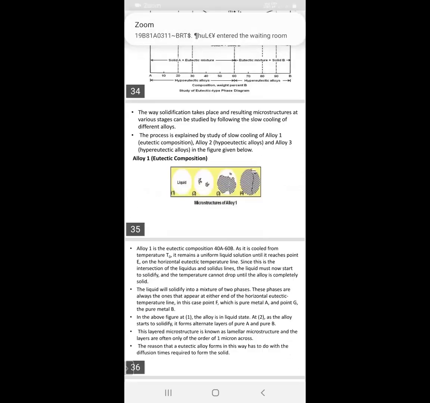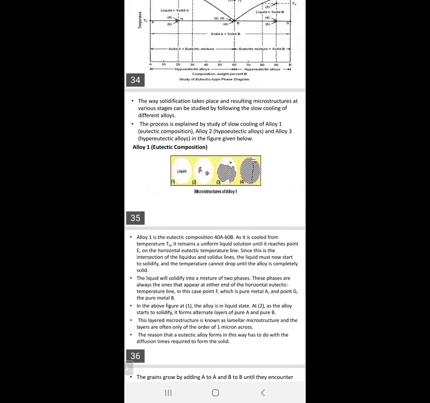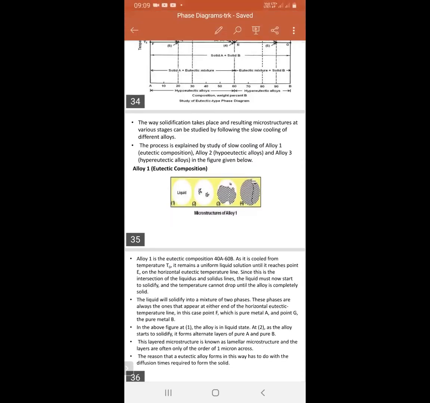Then the liquid will solidify into a mixture of two phases. These phases are always the ones that appear at either end of the horizontal eutectic temperature line. In this case, point F, which is pure metal A, and point G, the pure metal B.